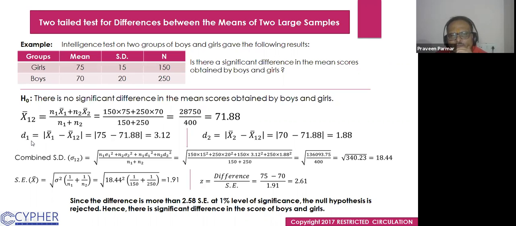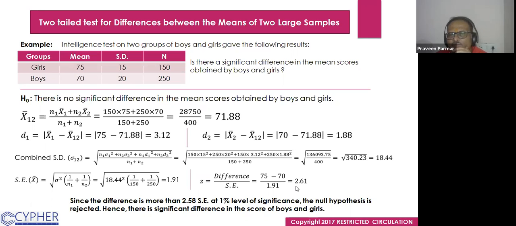And then we find the deviations d1 and d2. So we get d1 as 3.12 and d2 as 1.88. Then we find the combined SD, using this formula and writing in the values we have got, and we get 18.44 as the combined standard deviation. And then we find the standard error. We put in 18.44 here, and in this way we find the standard error. Now we find the difference: 75 minus 70 over 2.61.